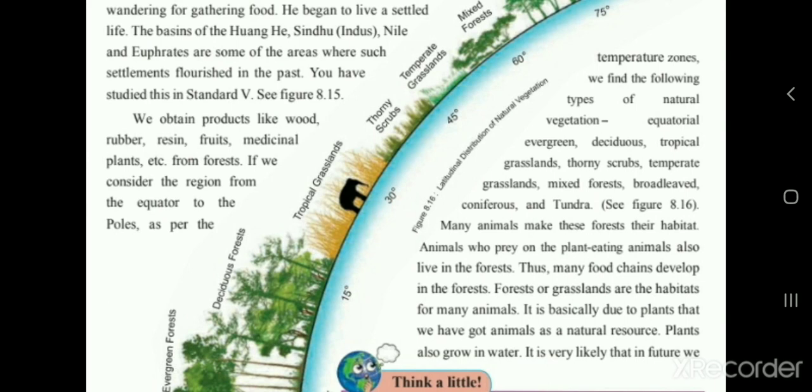You have studied in standard 5th. See in the figure 8.15. So now see the figure 8.15.